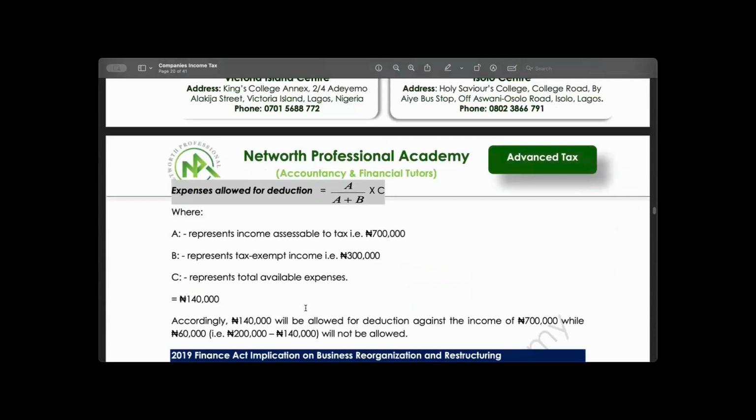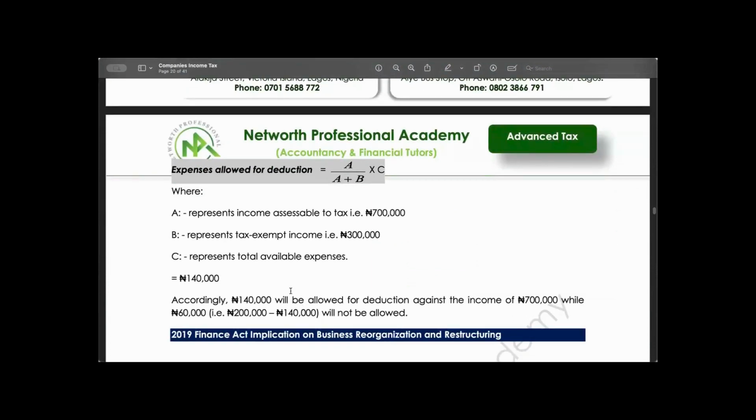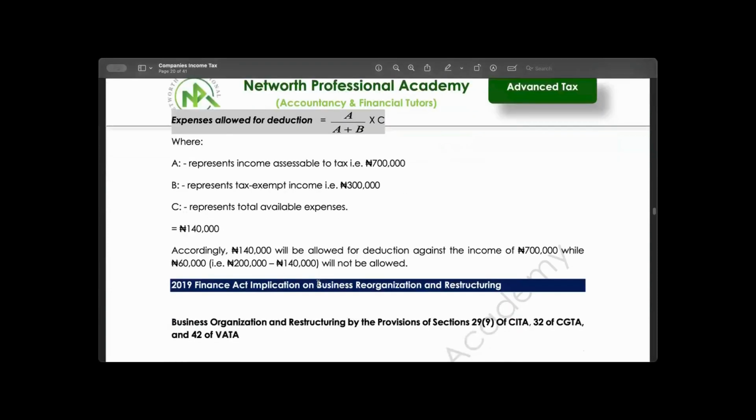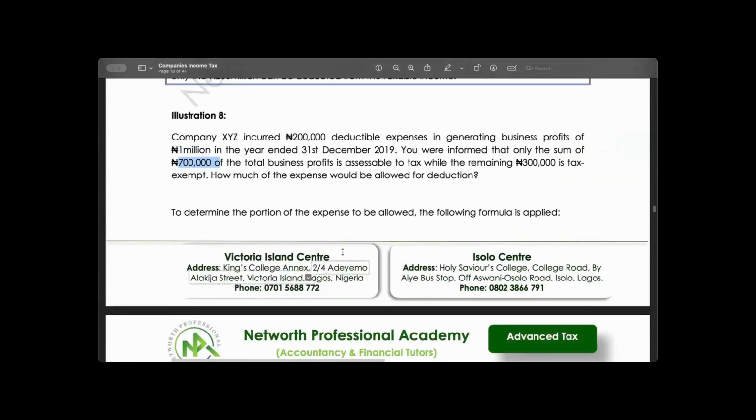Let's go. So I have a question, please. Go ahead. The 200,000 expenses, the question said the entire 200,000 is deductible expenses. It's for the entire 1 million now. Yes, sir, but the question said it is deductible. So when they say it's deductible expenses, they mean for the 1 million. And they still went further to tell you that out of the 1 million, 300K is exempted. That means it's not everything that will be deductible.